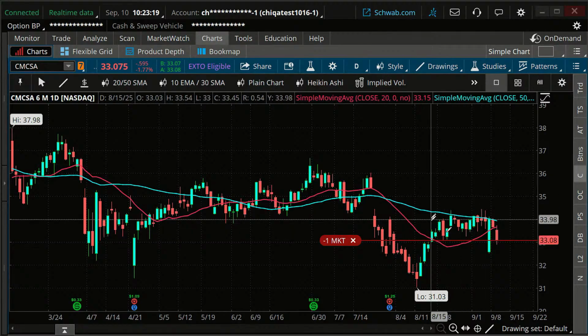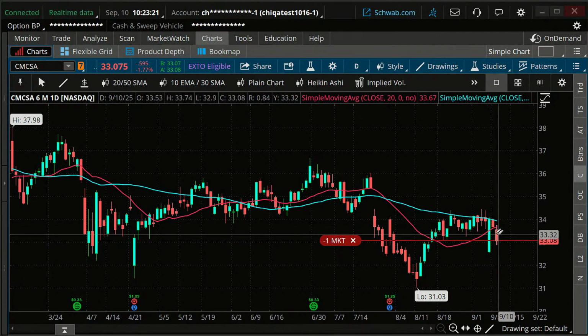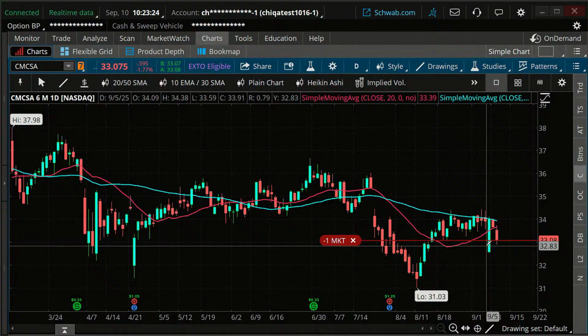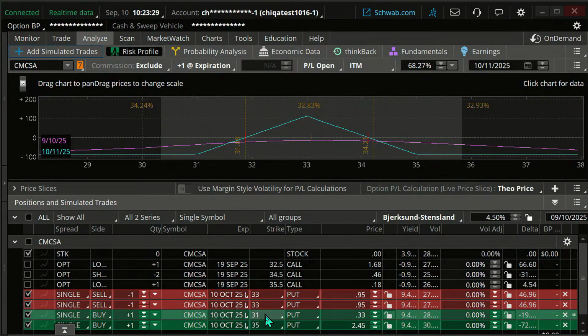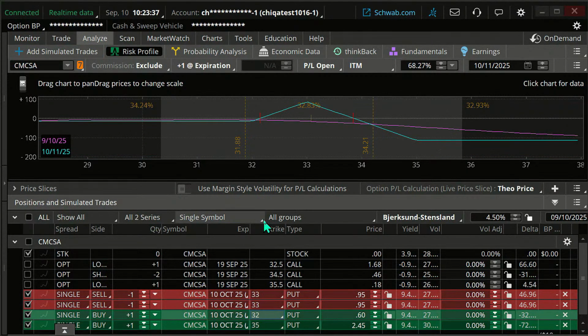But we can always skew that if we want, if we're more bullish or bearish on this. And so maybe we've shifted our outlook. Before we had a more bullish outlook. Are we more bearish right now? If we wanted to shift that outlook from more bullish to bearish, maybe we skew this out a little bit. And let me just do this. That just made it more bearish. That way, if the stock goes down a ways, maybe losing a little bit, it's showing about a $15 potential loss, but not much risk on the downside in that case. But it's going to add more risk if it goes against us on that.